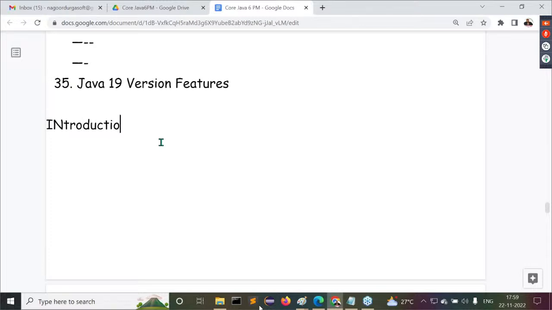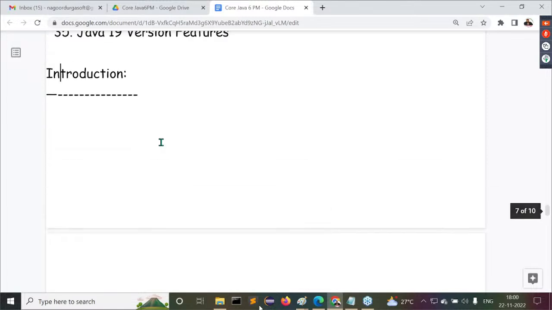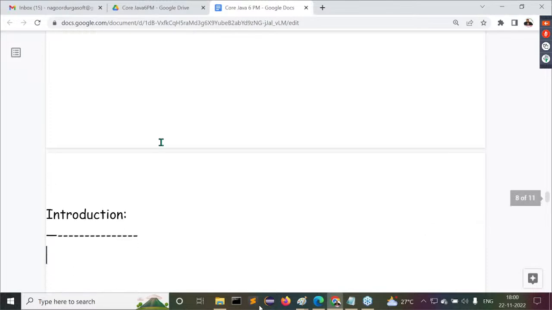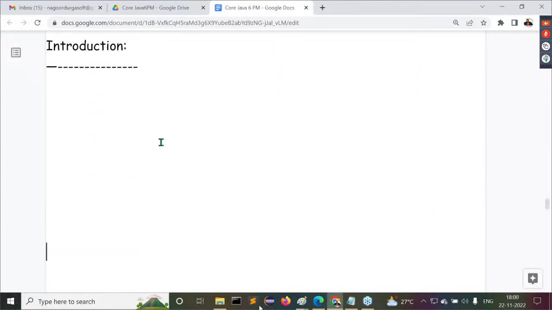We can understand the introduction part. Introduction content is what we are going to understand. Observe carefully, this is the very first topic in core Java. In the introduction, what exactly is the content we are going to understand? The first topic would be what?